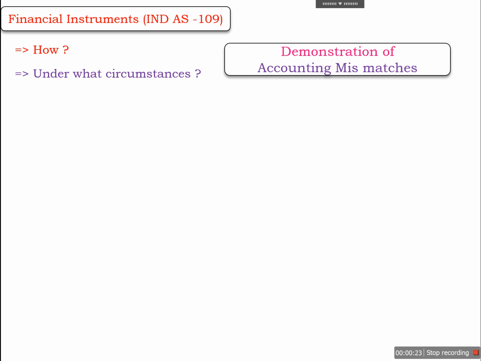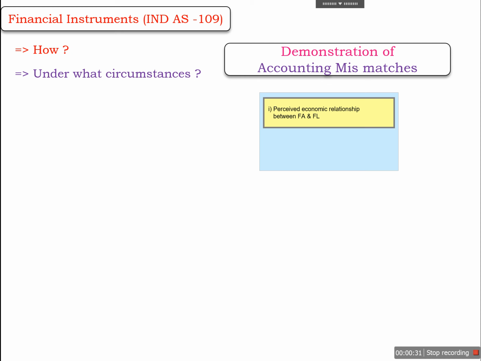Ind AS 109 gives an option to an entity to measure its financial assets and financial liabilities at FVTPL if it has resulted in accounting mismatches. And this option is available at the time of initial recognition only. But on what basis will an entity demonstrate that there will be an accounting mismatch in the transaction? So this whole concept is based on two principles.